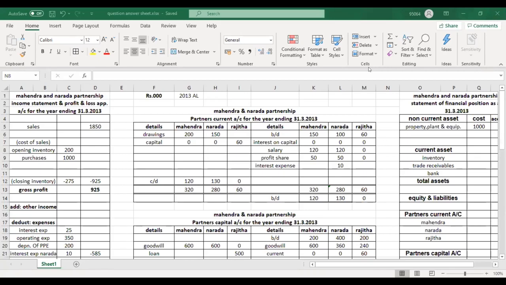For management accounting, double entry is not required. For budgeting, for investment appraisal, you don't need that. You can easily do those. So if you have 40 marks right now, that means S.